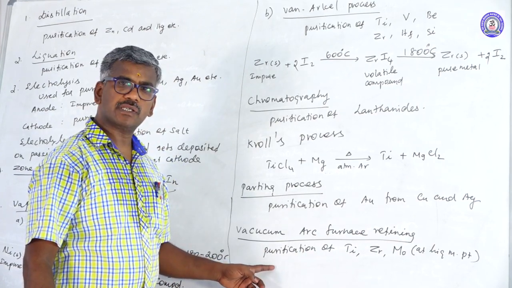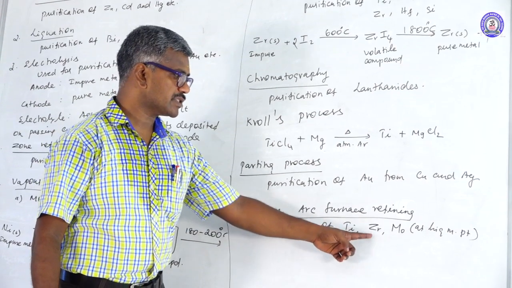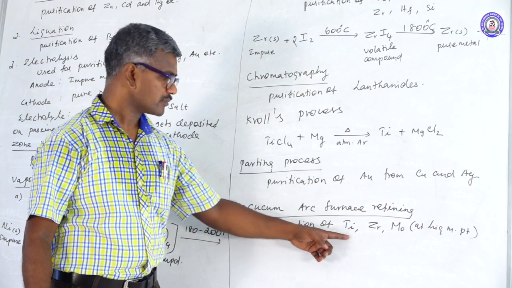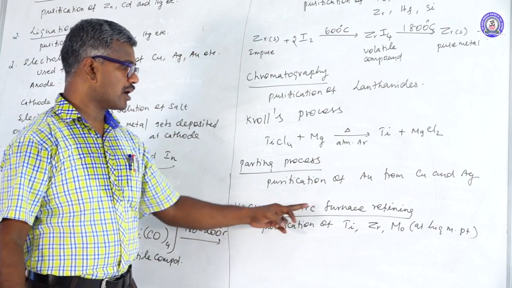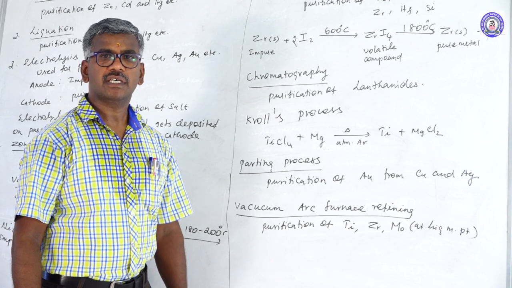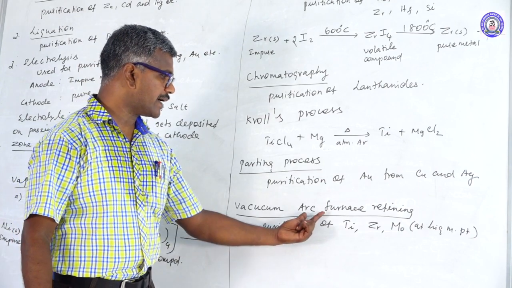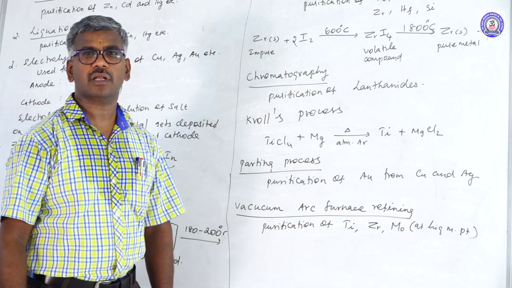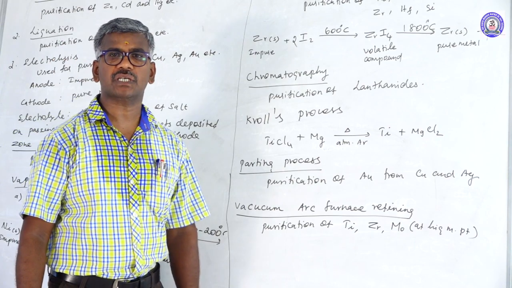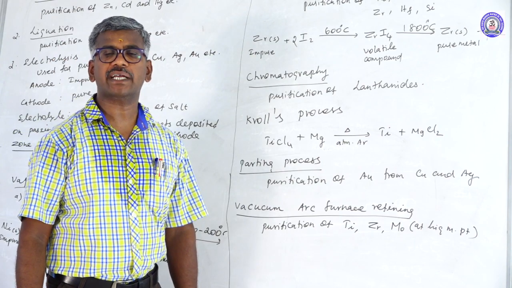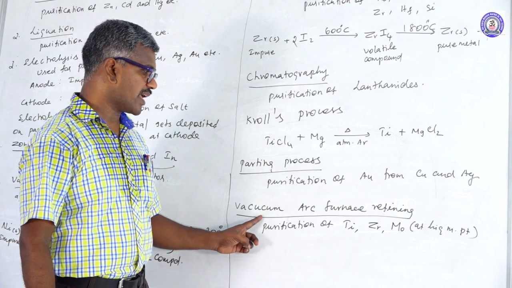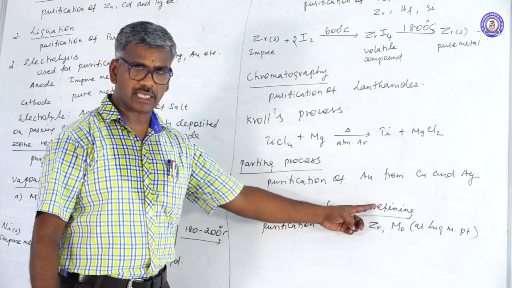This method is used for purification of titanium, zirconium, and molybdenum, which have a high melting point. What is the meaning of vacuum arc furnace? Crude metal is made into an electrode. This electrode is melted in an arc furnace. What is the meaning of arc furnace? Heat is generated by the arc, maintaining a temperature of 3000 to 3500 degrees Celsius, under vacuum. This process is known as vacuum arc furnace refining.